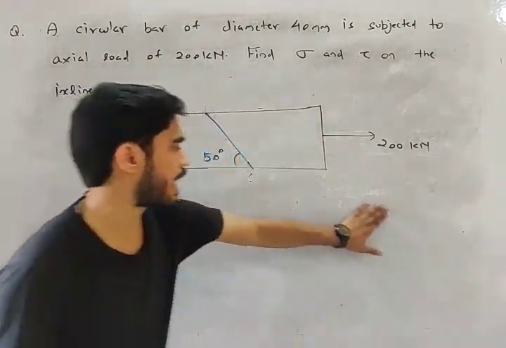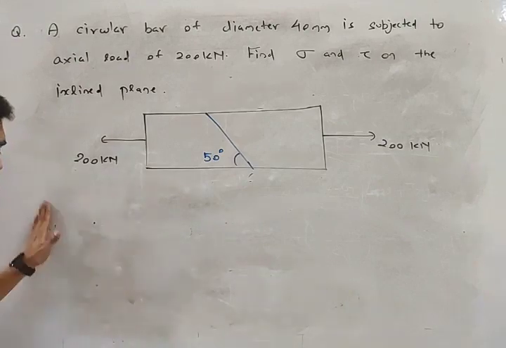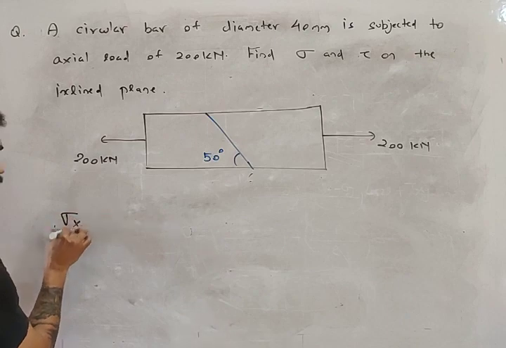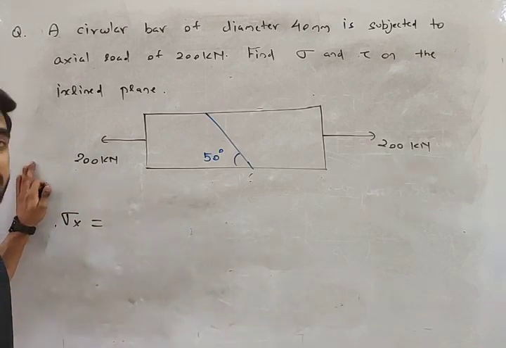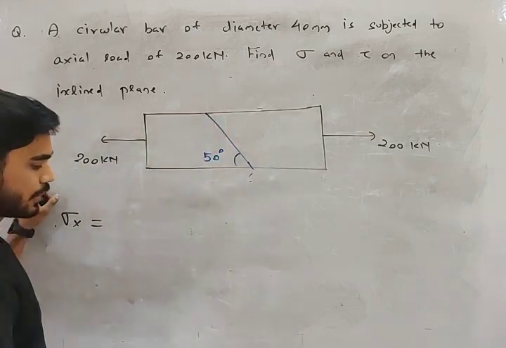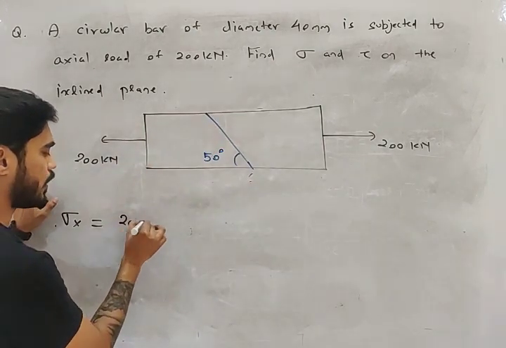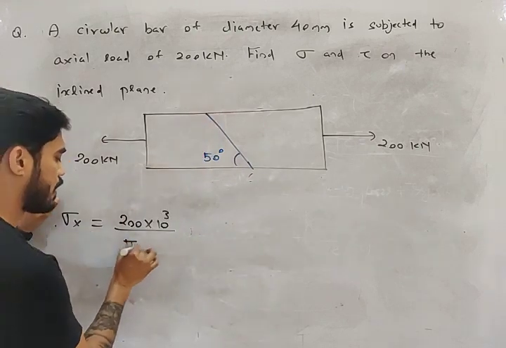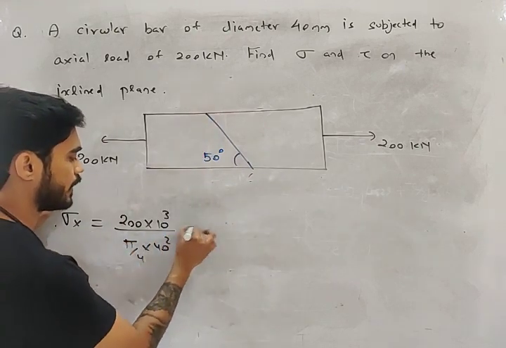Sigma x, sigma y, tau xy. Which stress will develop? There will be only one stress. What will that be? Sigma x, right? There will be only sigma x. This is axial load. What is axial stress? Force upon area. 200 kilonewton divided by the area, which is pi by 4 into 40 square.